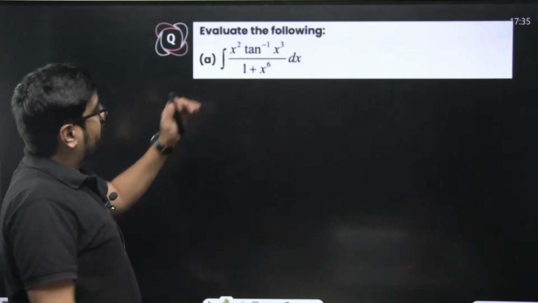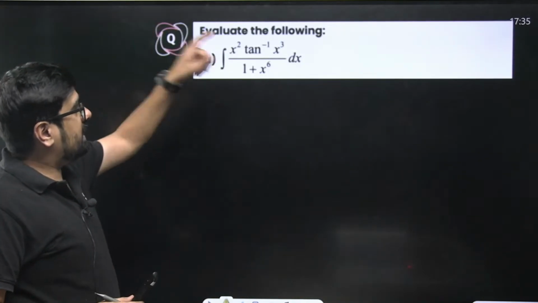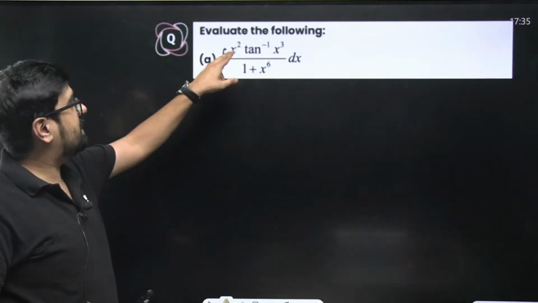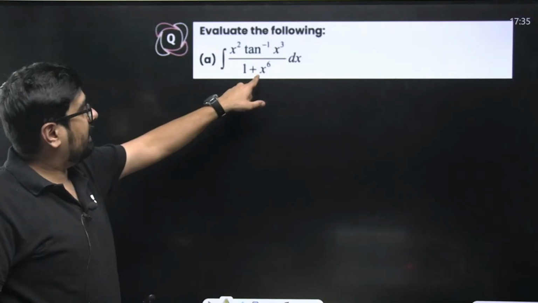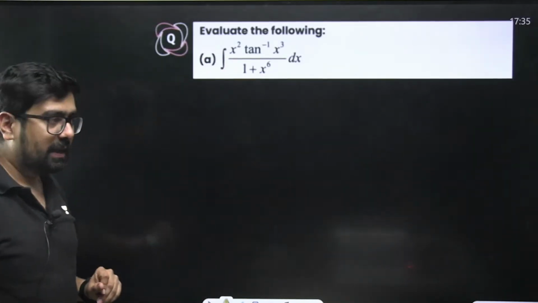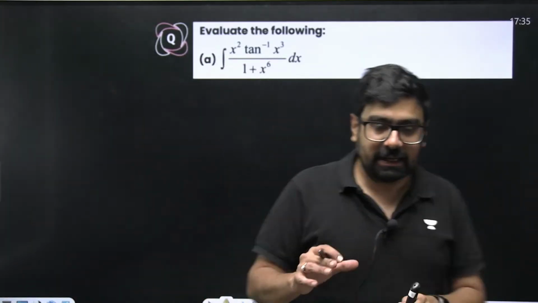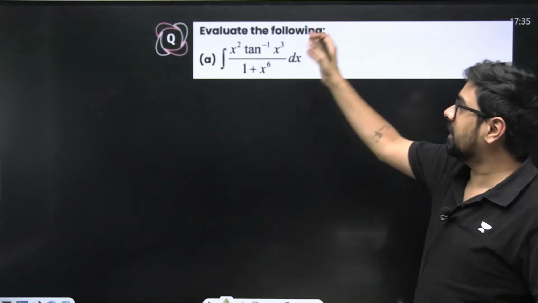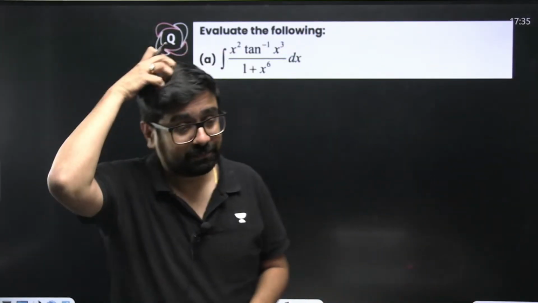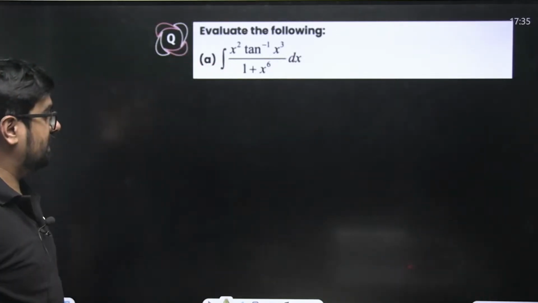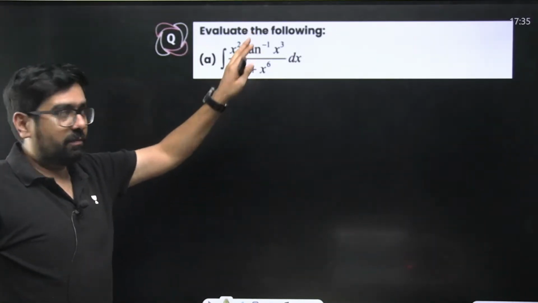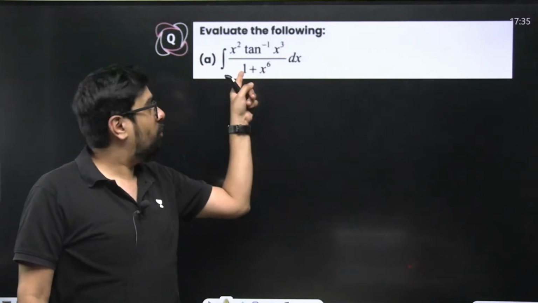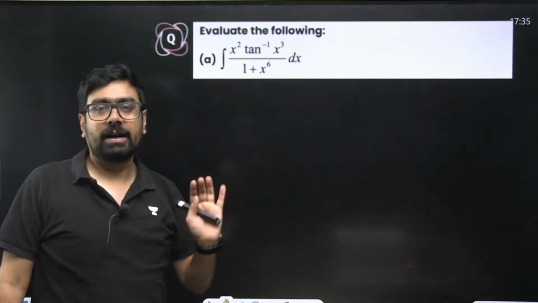For example, over here, x cube is there, x square is there, and here x to the power 6 is there. Can you see any term whose derivative is also over here? Tan inverse x cube is there. Here also x cube is there, since 1 plus x to the power 6 is x cube whole square, right?